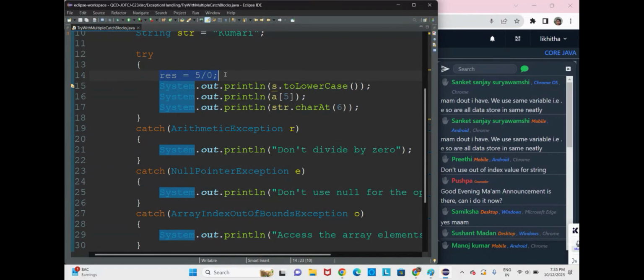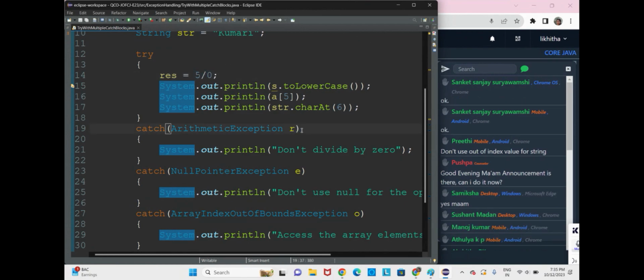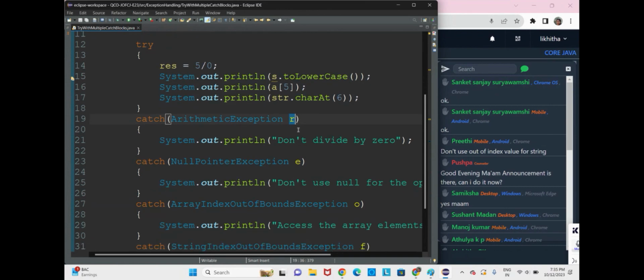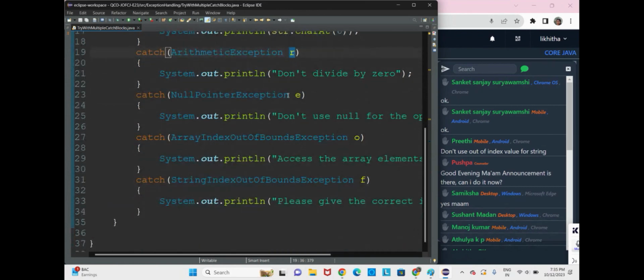Okay, now listen here. Since the first statement is having an exception, it will create one throwable type object and take the control to the catch blocks. After it takes the control to the catch blocks, that exception object will be thrown from top to bottom order. Why?